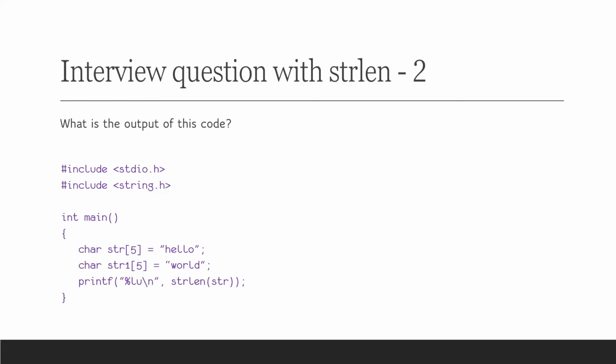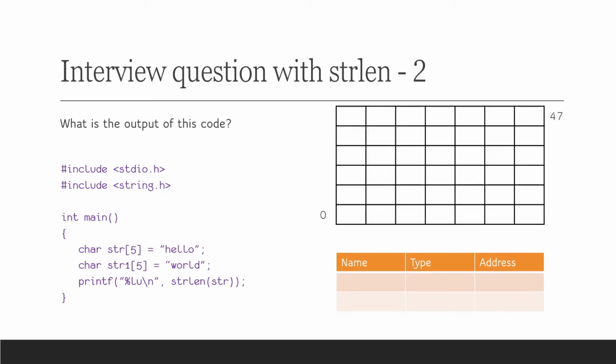This is a little tricky problem. We need a symbol table to solve it. Let's say this machine has 48 bytes of memory addressed from 0 to 47. The first line in main allocates 5 bytes and stores hello into it. Let's say address 0 is allocated for this variable.